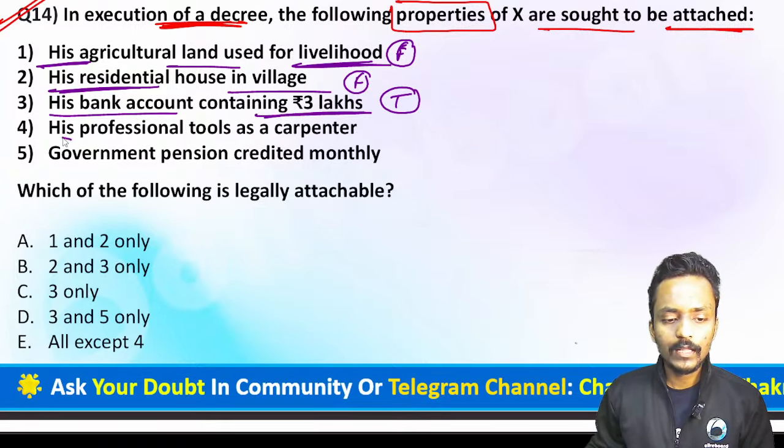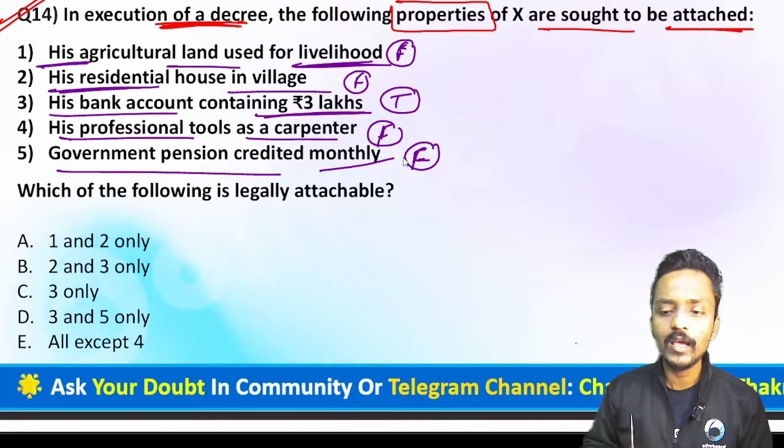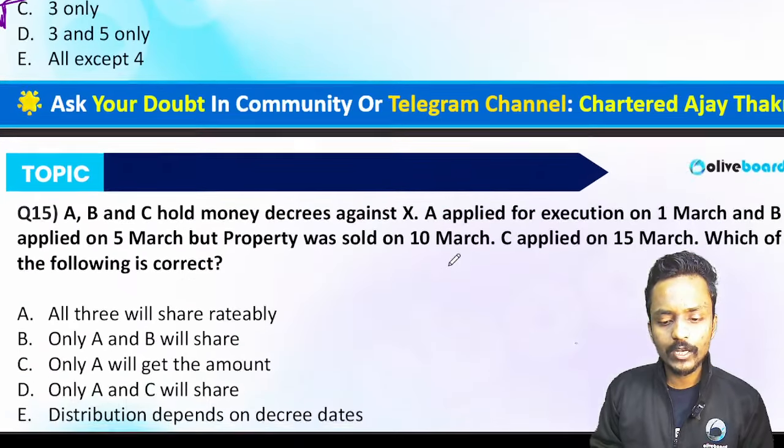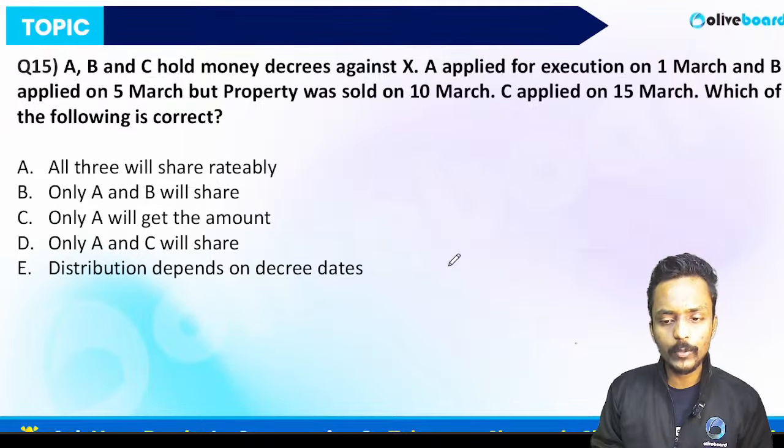If any person is receiving a government pension, that pension credit amount shall not be attached for the purpose of realizing the money for which the person has taken a loan. So only the third statement is the correct answer, because of his bank account containing 3 lakh rupees. On that credit amount, yes, the court has the power to attach this bank account. So can I say option C, that is the third statement only, is correct? Yes, of course. If you are selecting option C, your answer is absolutely correct.